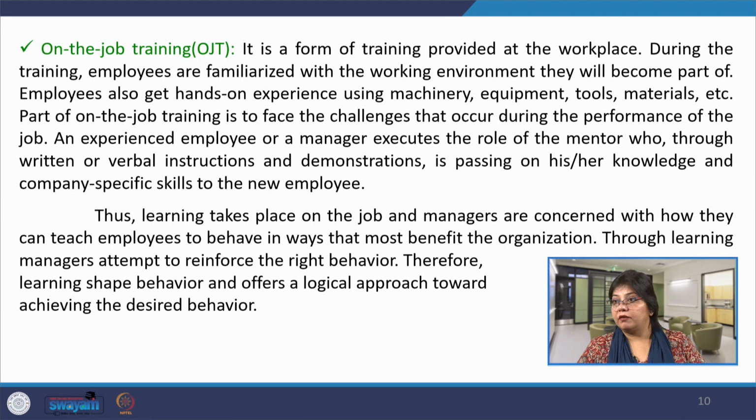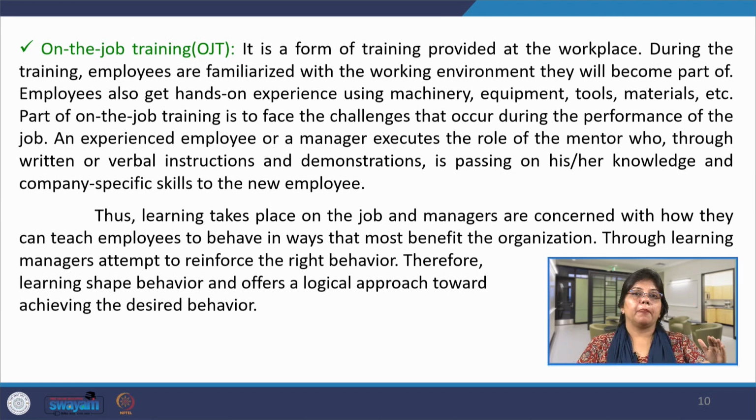And during that training, they understand the patterns of behavior and how to deal with people, how to deal with different challenges, and then they are mentored through verbal or written instructions and demonstrations and pass on the knowledge to the new entrants. This is the objective of on the job training, but ultimately the psychological aspect is that this kind of training, mentoring, coaching is being performed based on the psychological process of observation and imitation.